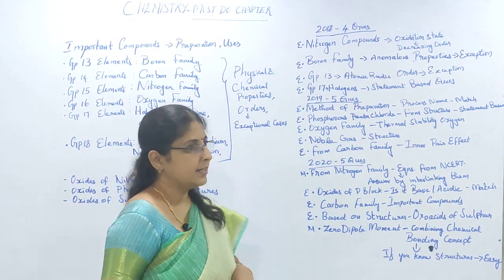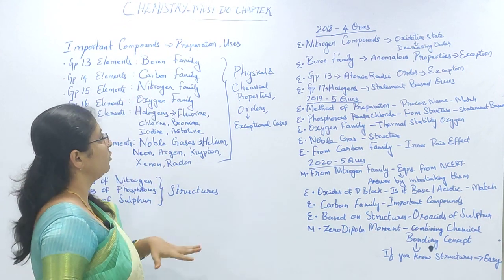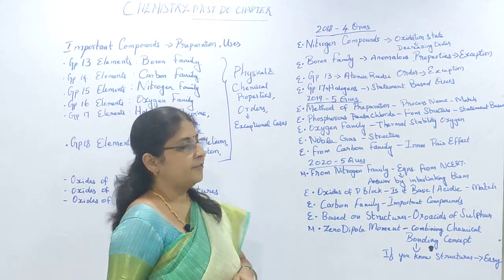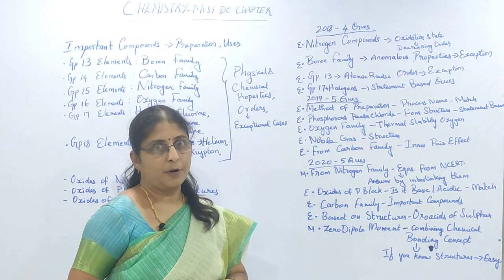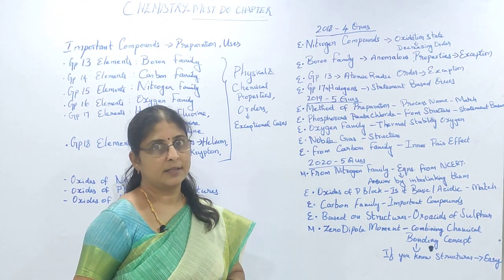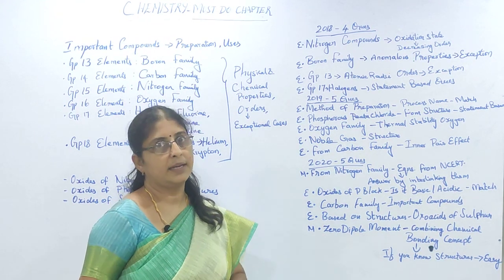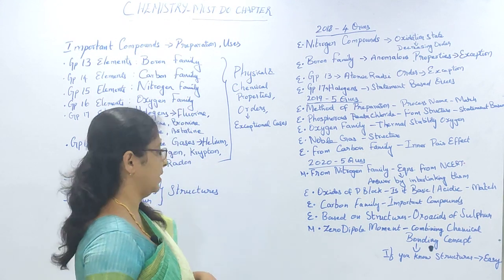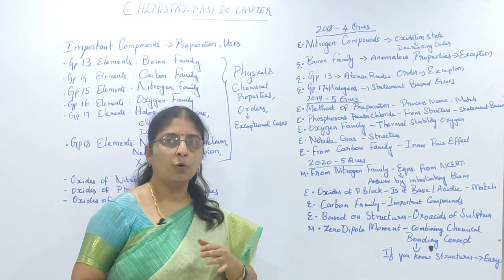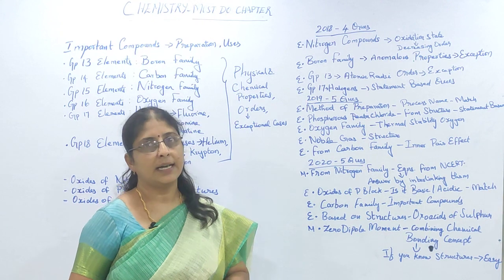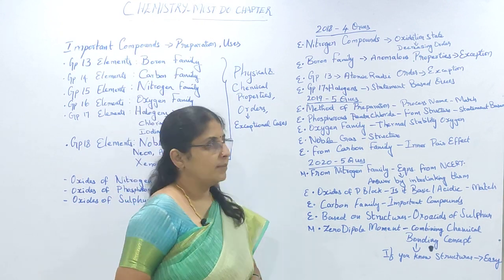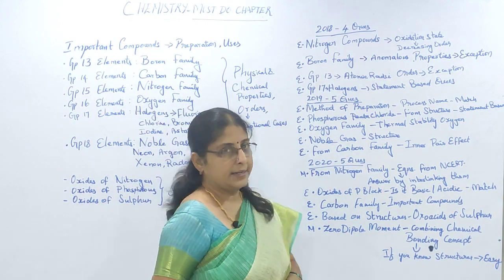Generally we get questions from the important concepts area or from the physical and chemical properties and the exceptions in orders. Okay, so these are the areas where we get questions and sometimes from oxides also. Let us see how the questions were. What are the questions that were asked over the last 3 years, from 2018 to 2020.